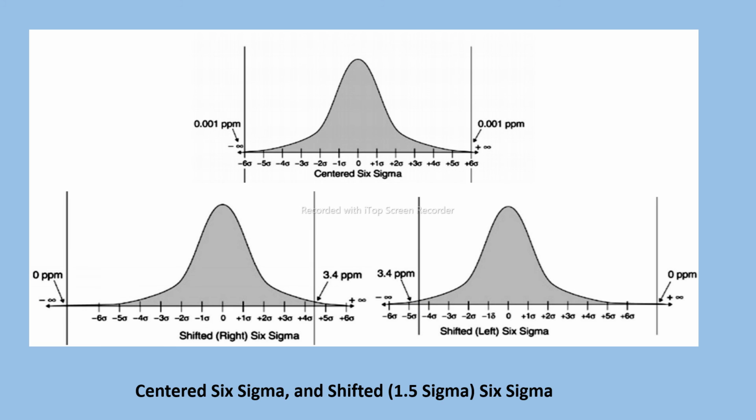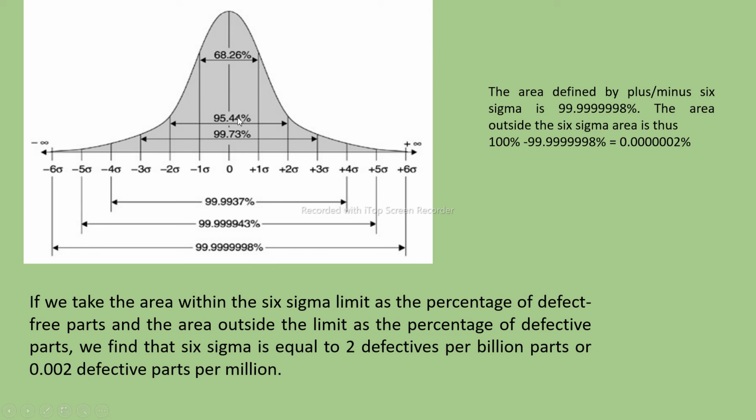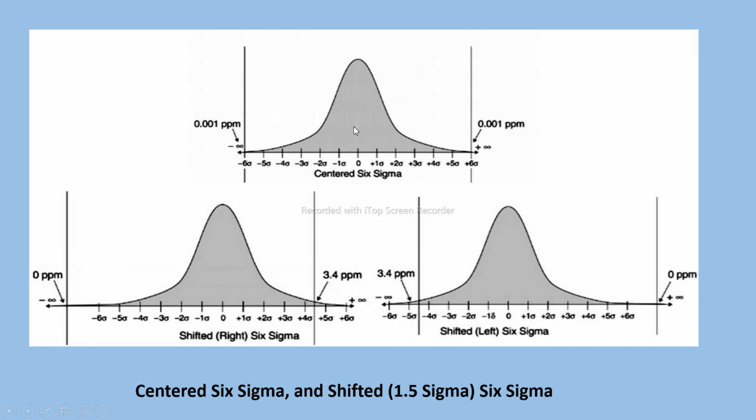The subtle difference between the centered sigma and shifted sigma may imply something significant. The former is practically equivalent to zero defect. See here, this figure tells that in an ideal case the defects are zero, but in a real time scenario this is not possible, isn't it?